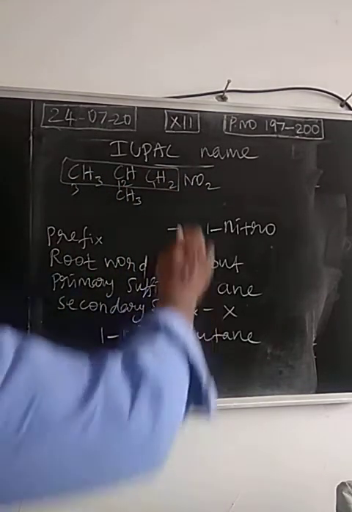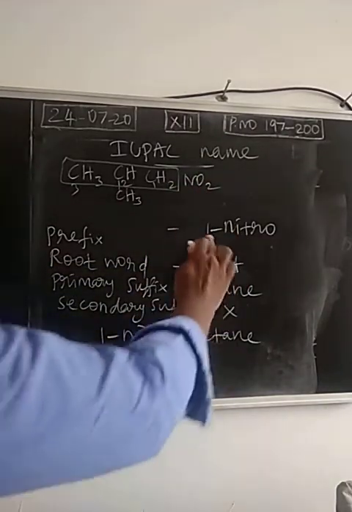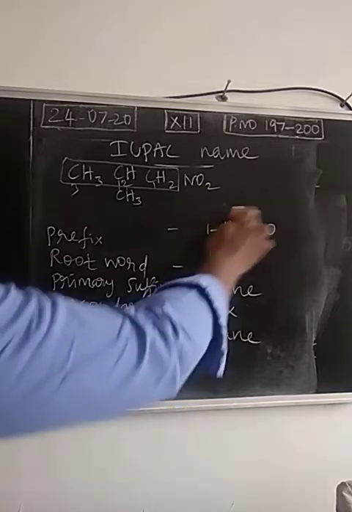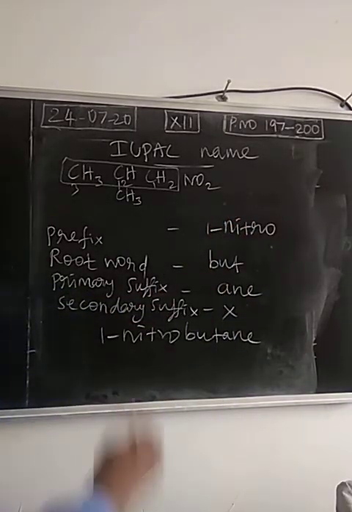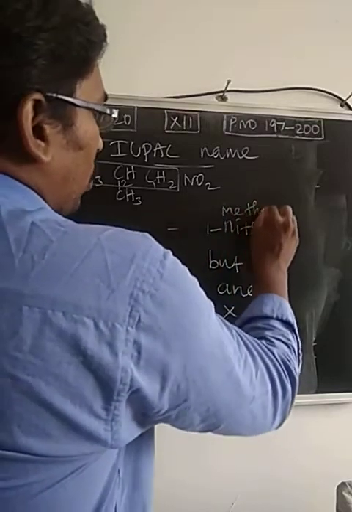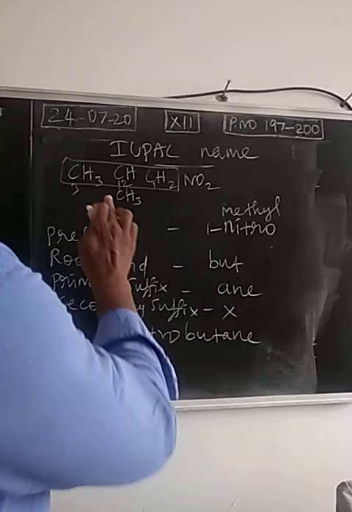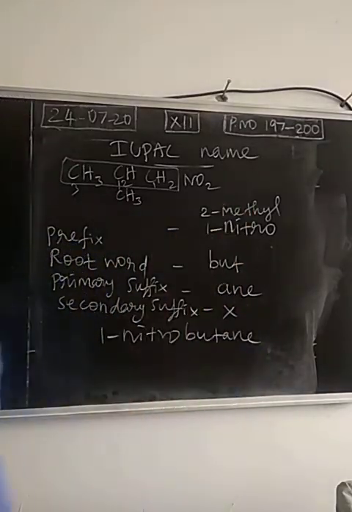Now, the prefix nitro group is mentioned here. 1-nitro. Okay. So along with this, we have one more substituent. What is it? Methyl group. So we have a substituent, methyl. The position is 2, at the second carbon.